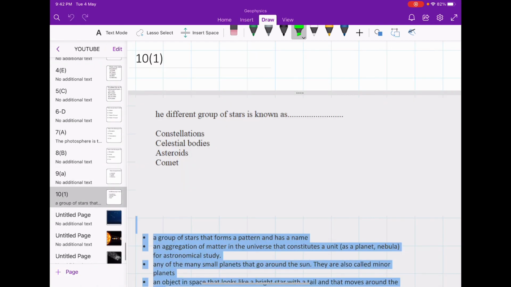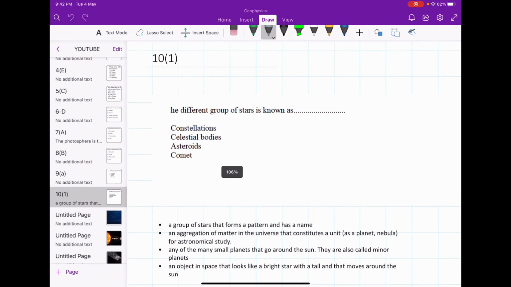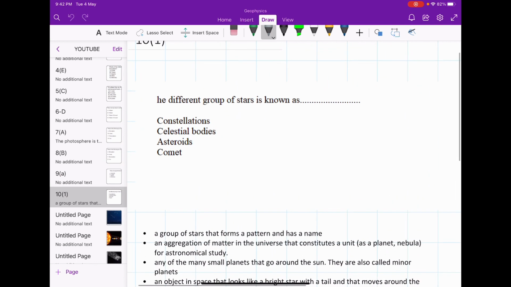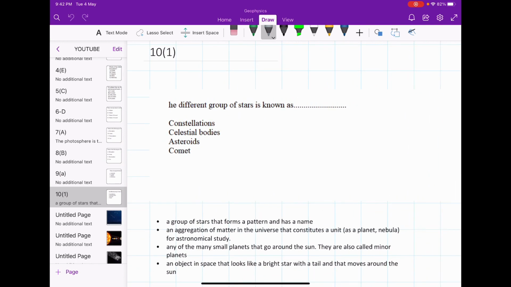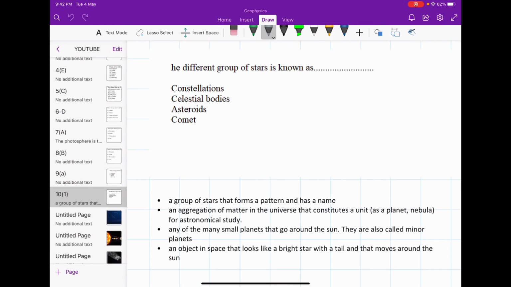Next is, the different group of stars is known as. So the options are constellations, celestial bodies, asteroid, and comet. So first we will understand the meaning of these terms.